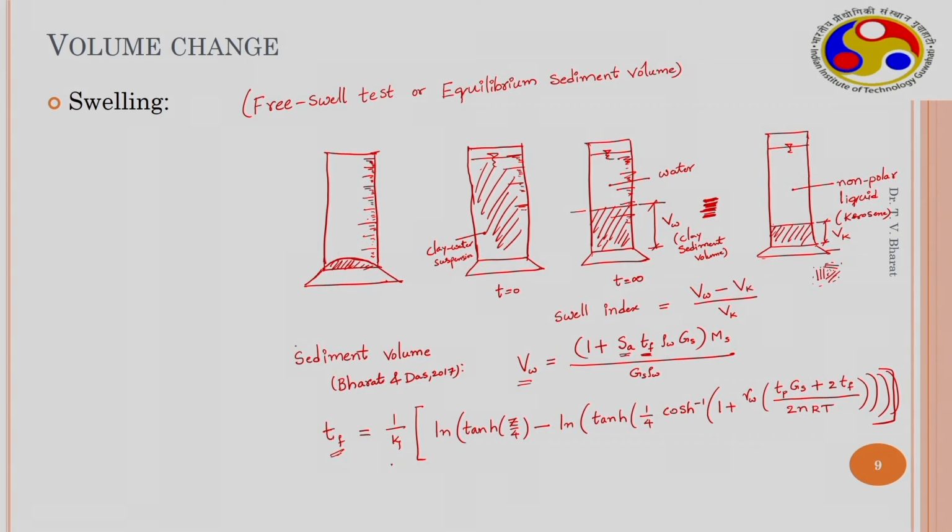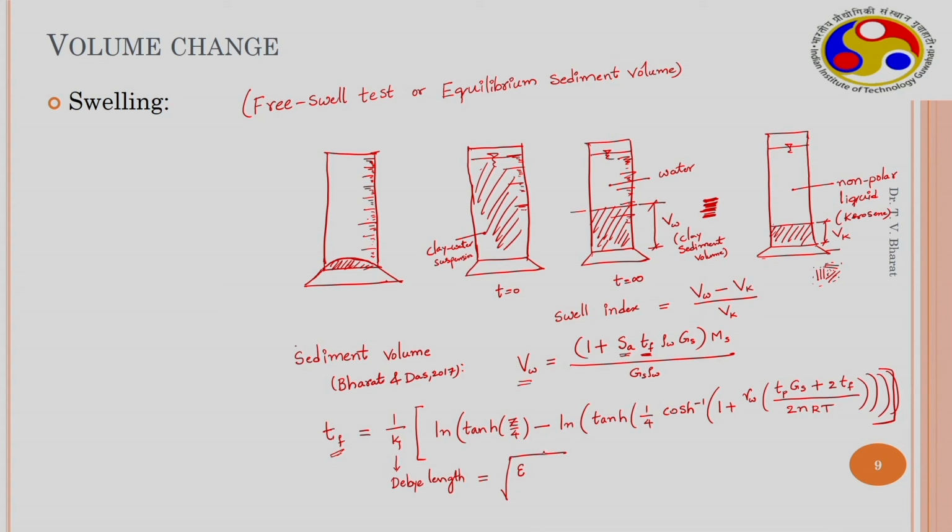So, here the thickness of film is equal to 1 over kappa. This kappa is called the Debye length, which is related to the pore fluid property. Debye length is equal to the square root of the dielectric property of the fluid.